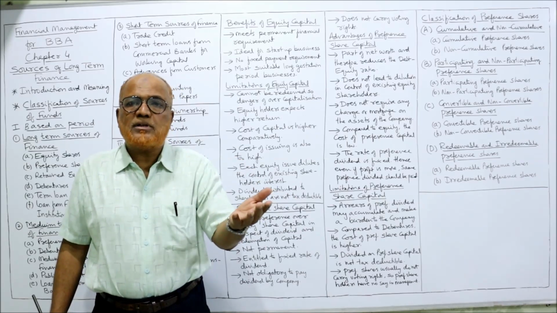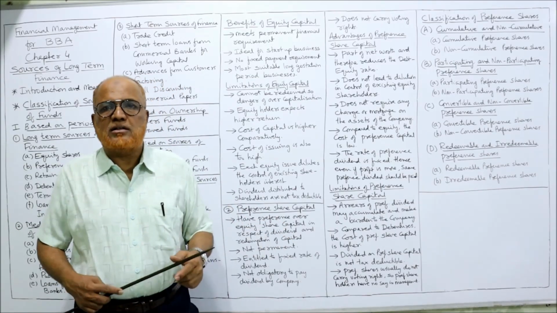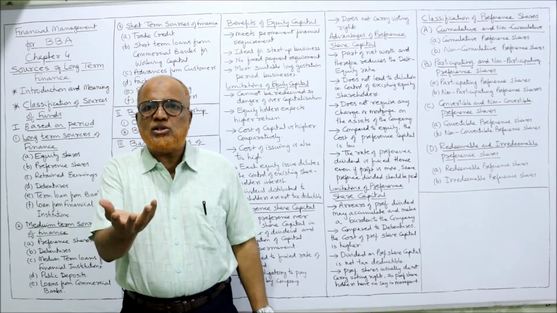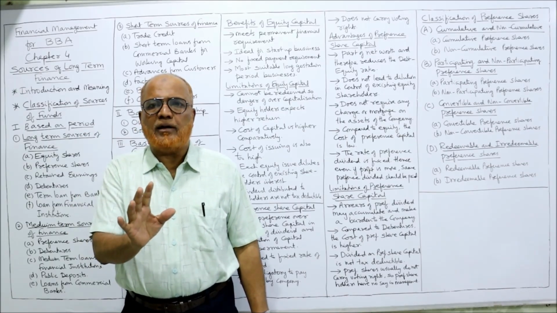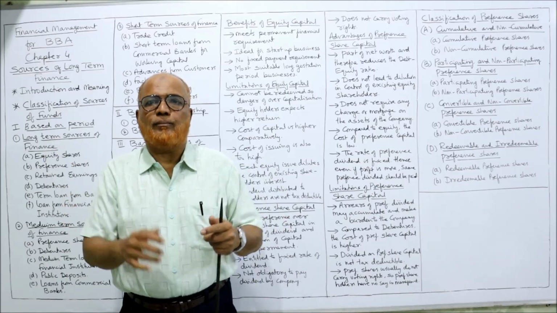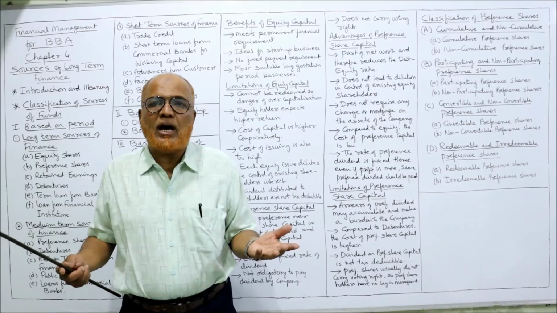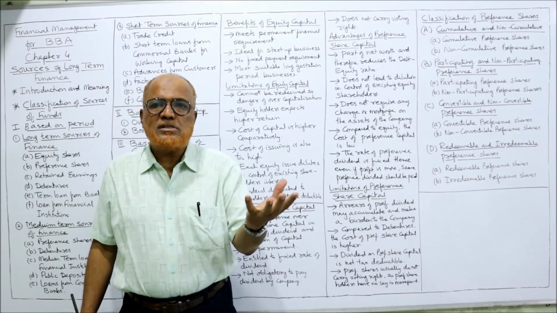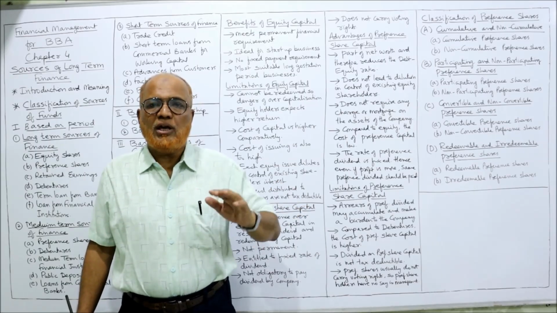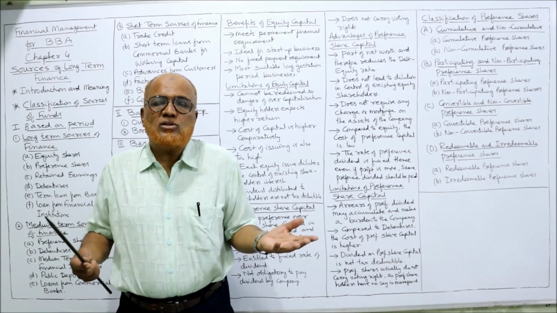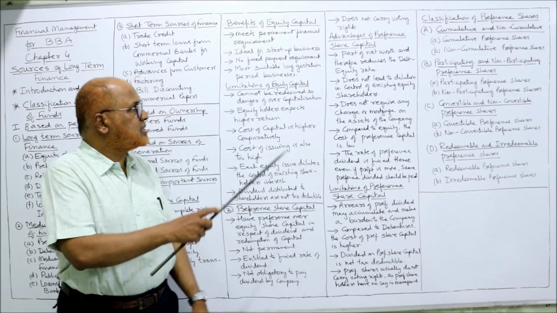Just like in the case of a plant, when the plant is small, you put water. Sufficient water should be applied. But if you make overwatering, then what will happen? The plant will die. Similarly, when a business requires funds, only adequate funds should be supplied. If excess funds are there, then it is called overcapitalized. The profitability will come down. So this is the problem.